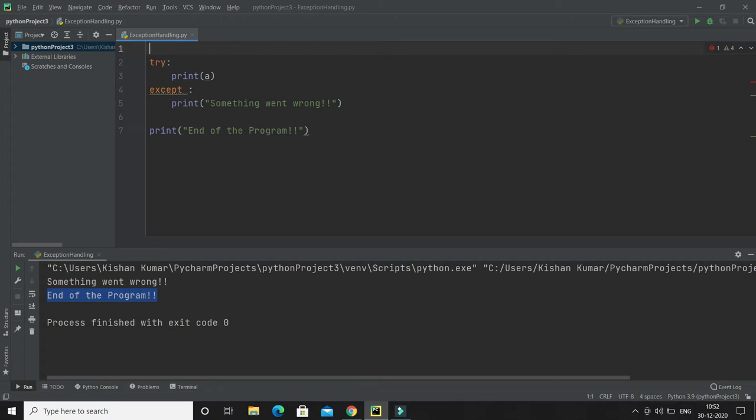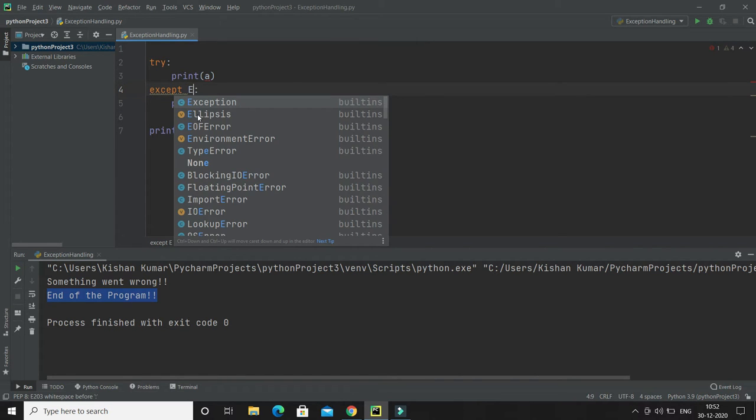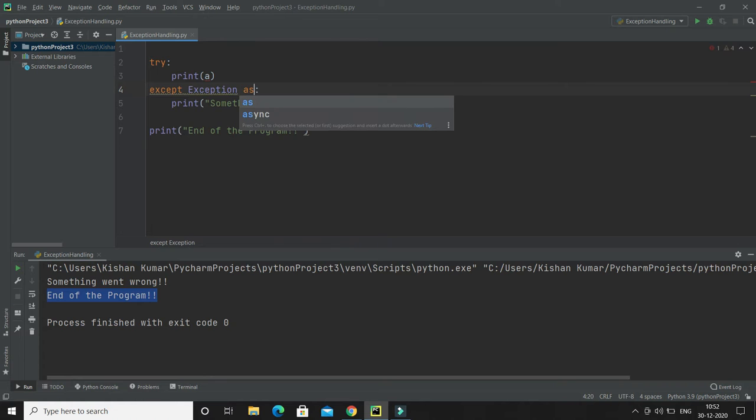Now, if you are just printing a message, what kind of exception has occurred doesn't give the programmers clear visibility. So if you want to print the exception as well, then you have to write except Exception as e. e is nothing but the alias, and this e you can append over here.